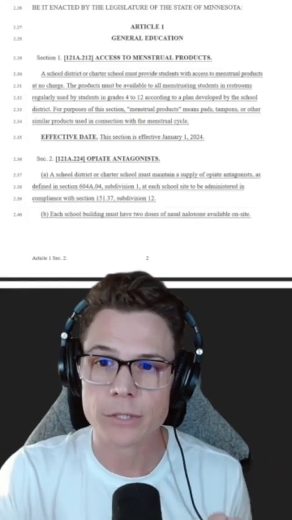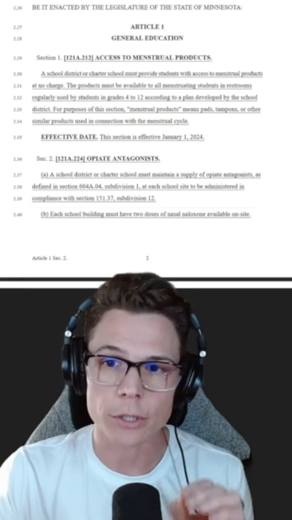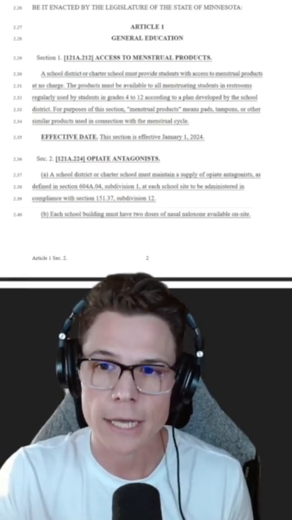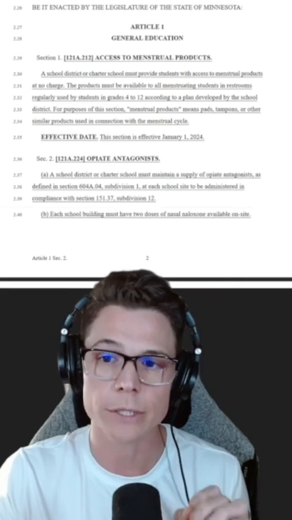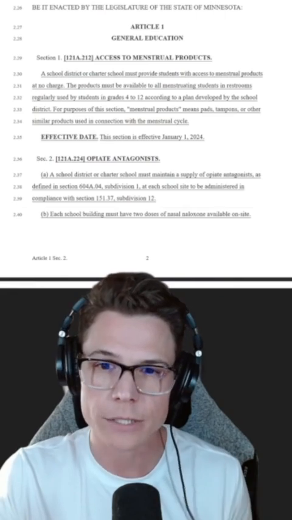The text is small on my screen, but if you're following along, you can read it with me. A school district or charter school must provide students with access to menstrual products at no charge. The products must be available to all menstruating students in restrooms regularly used by students in grades 4 to 12 according to a plan developed by the school district.